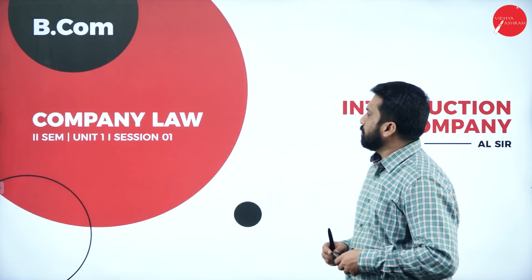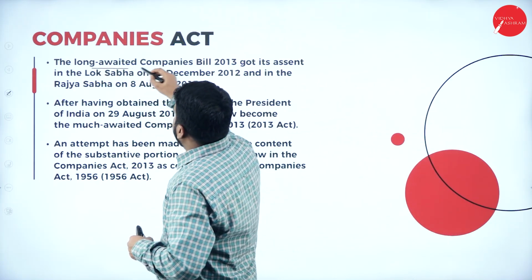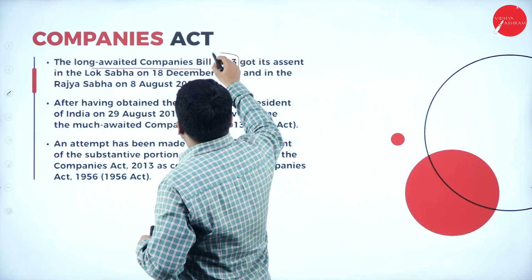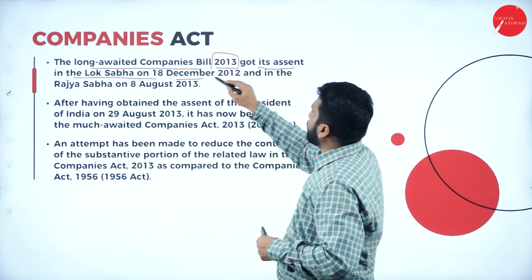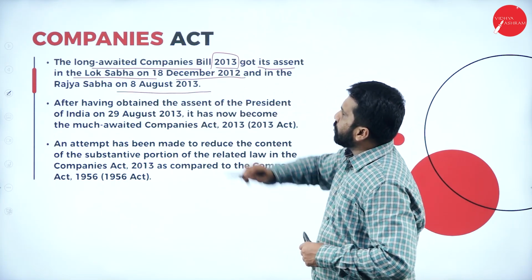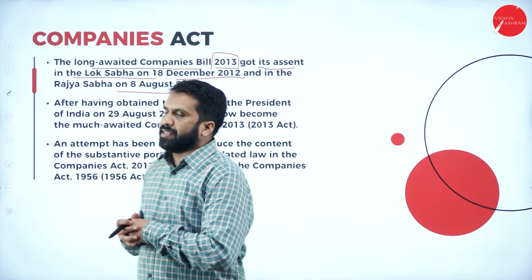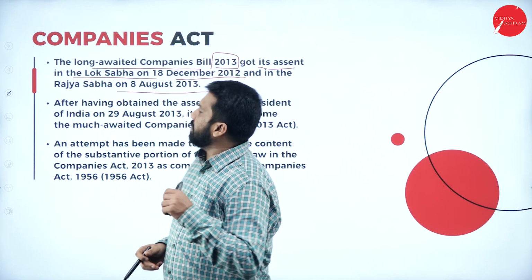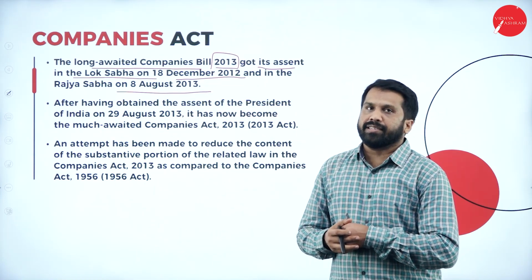Now, we'll go with the introduction part. The long-awaited Companies Bill 2013 got its assent in the Lok Sabha on 18 December 2012, and in the Rajya Sabha on 8 August 2013. Your Companies Act commenced from when? Your Companies Act commenced from 8 August 2013.